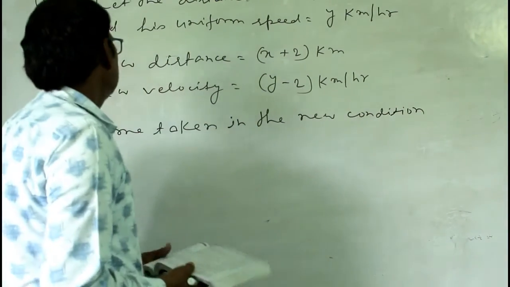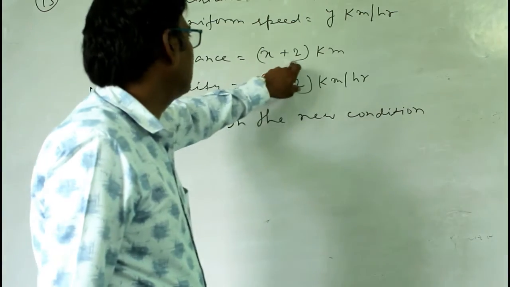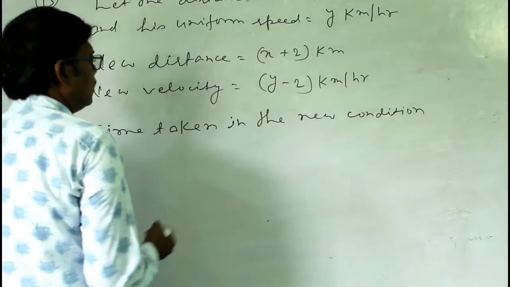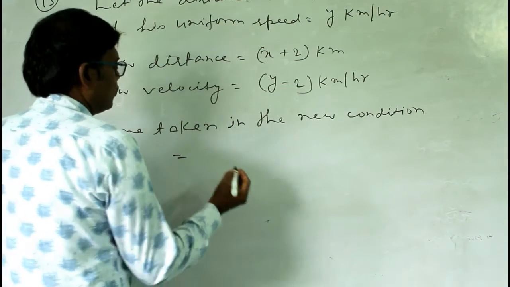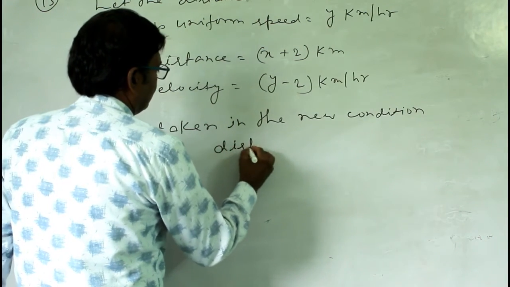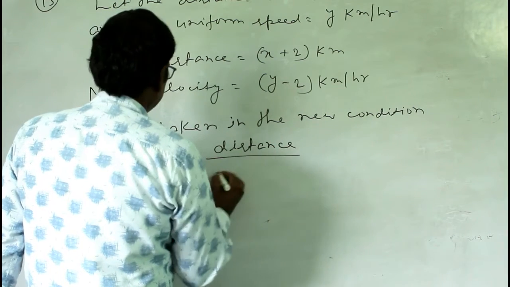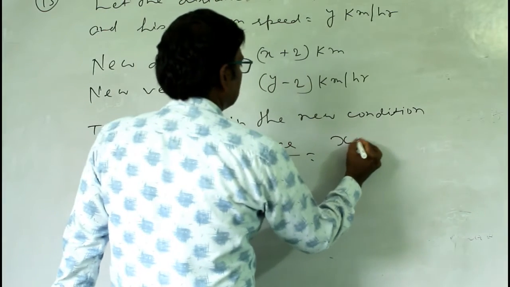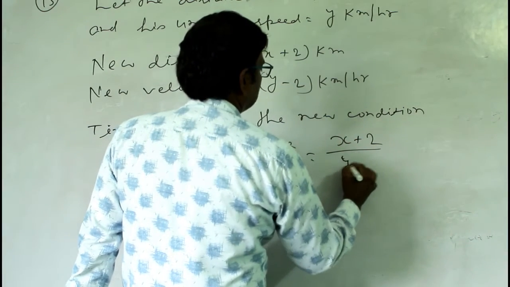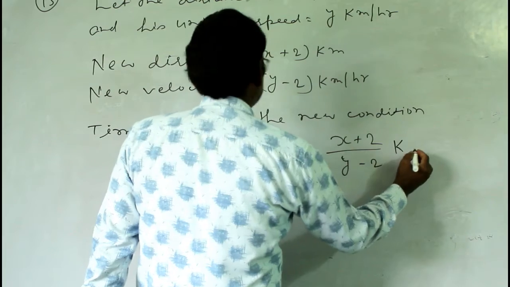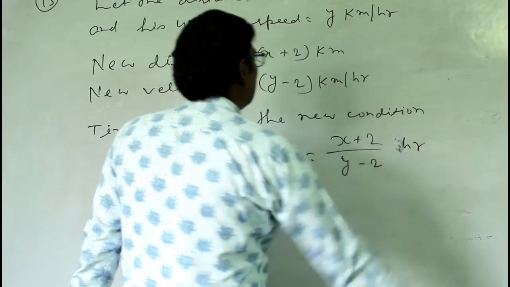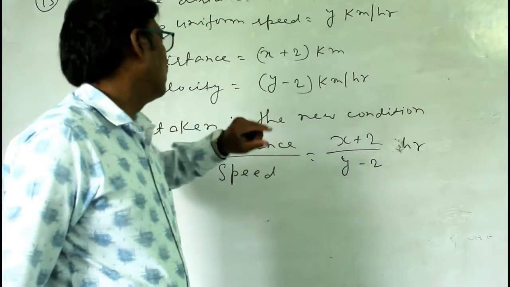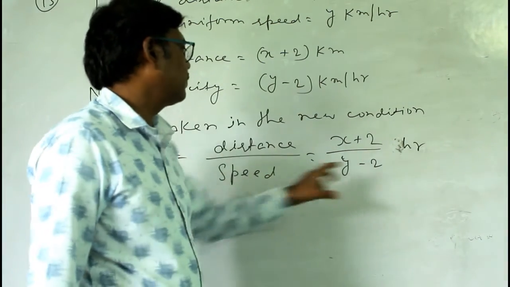New condition means when his distance becomes x plus 2 kilometer and the velocity becomes y minus 2 kilometer per hour, then how much will the time be? So the time taken in the new condition will be equal to distance by speed. Okay, this is the formula, remember this. So here it is x plus 2 by y minus 2 hour. Because we are finding time here, and the distance is in kilometer and the velocity is in kilometer per hour, the time will be in hours.